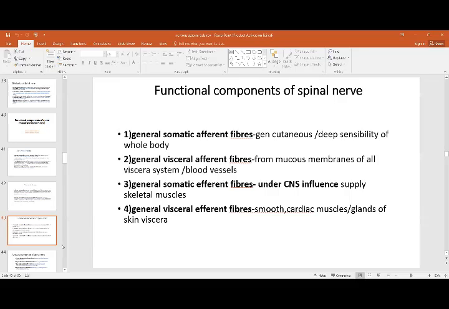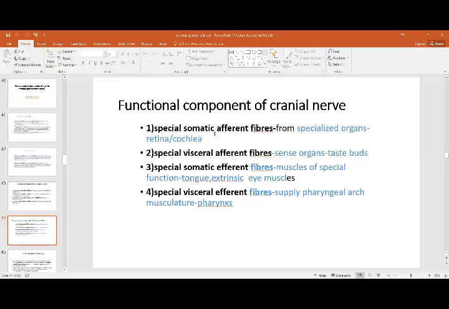Then you have these functional or special sensations. Then you have special somatic coming from the body wall, specialized organs which are going to bring in the special afferent impulses, that is your sensory impulses from the retina and the cochlea. These would be called the somatic. And then you have the special. So these are the special organs. This is not the generalized muscle impulses.